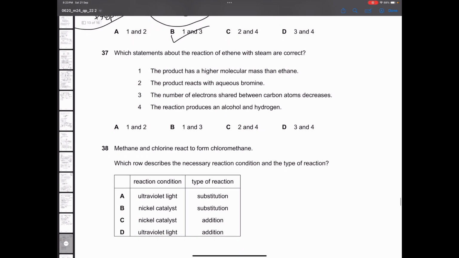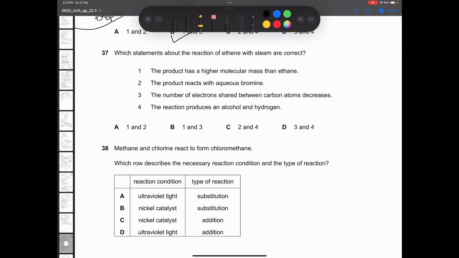Which statement about reaction of ethene and steam are correct? So see, ethene and steam are reacted to form ethanol, alcohol. And how it happens is C double bond C, single bond hydrogen reacts with H2O. From H2O, H and OH, the bond gets broken.